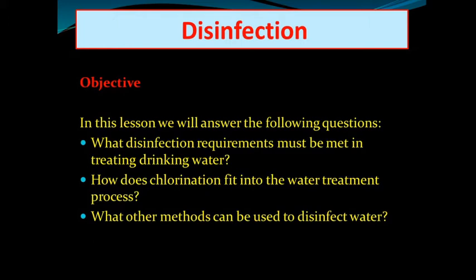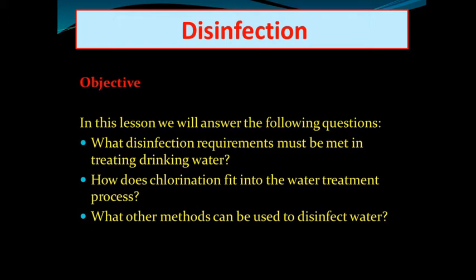Superchlorination is a process used when an excessive dose of chlorine is required because the water contains a maximum amount of bacteria and organisms, and that's why we need the excessive dose. So that process, where chlorine is added in a larger amount, is called superchlorination. Then dechlorination and rechlorination, which are two more processes.